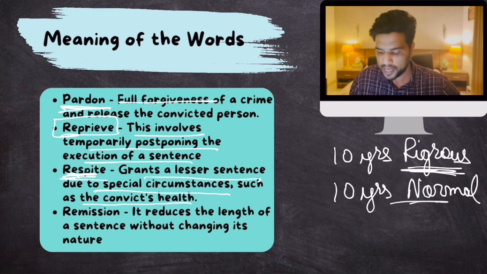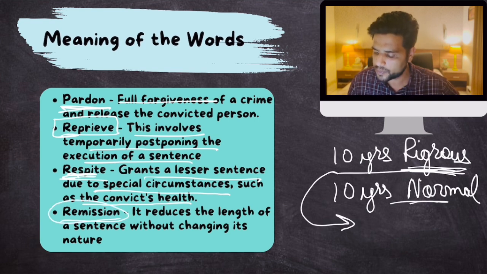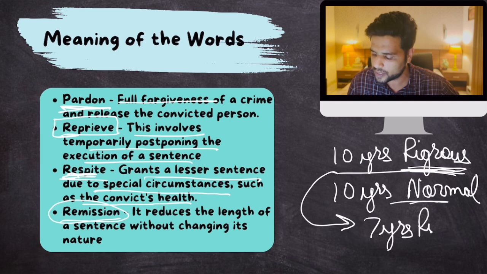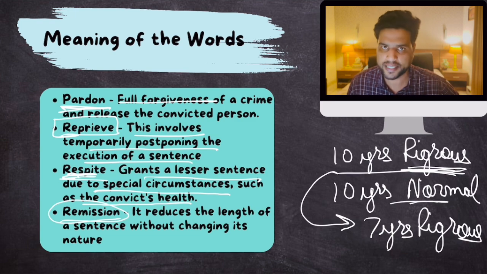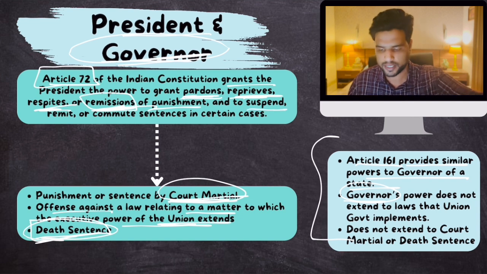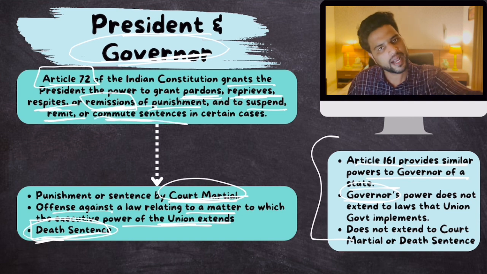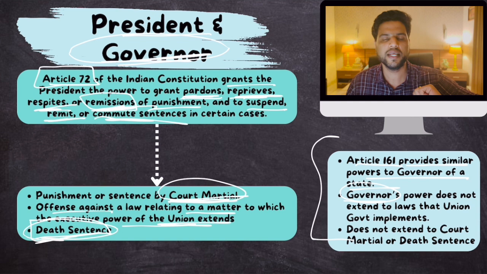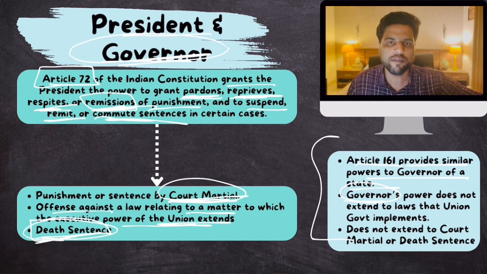This is respite. And in the case of remission, if 10 years of rigorous imprisonment becomes 7 years of rigorous imprisonment, this is remission. The quantum of sentence, the time period of the sentence, is changed. Plus, it was also written that the president can suspend the sentence for 30 days, 60 days, remit, or commute. Commute again means basically shaving off some years. Instead of 10 years, you're now given 5 years of imprisonment. The president can do that.